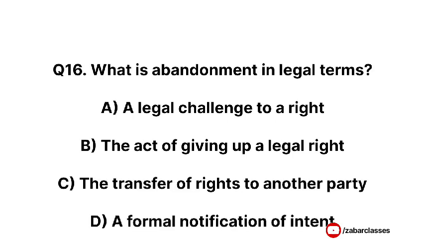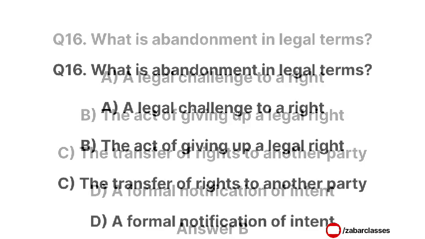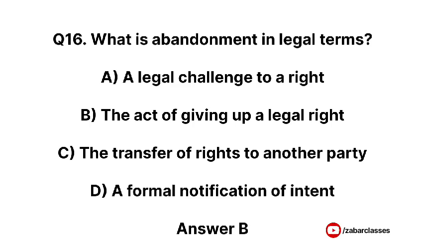Next question is, what is abandonment in legal terms? Option A, a legal challenge to a right. Option B, the act of giving up a legal right. Option C, the transfer of rights to another party. Option D, a formal notification of intent. Correct answer is option B, the act of giving up a legal right.